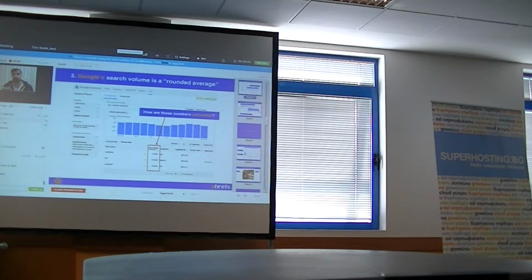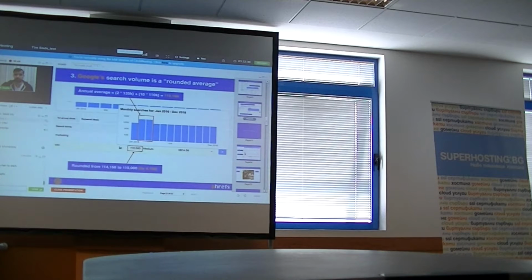But here's another screenshot where I'm using our AdWords account, where we are running some paid campaigns. And so I'm able to see more accurate monthly search volumes. But how actually accurate are they? Because like I just said, they're giving us rounded averages. So let me explain what that means, on the example of the keyword SEO. For this keyword, the monthly search volume is 110K searches per month. So basically, people enter this keyword into Google 110K times every month.